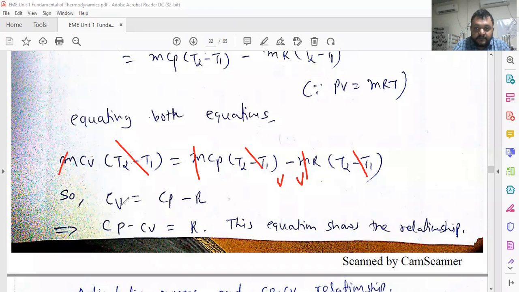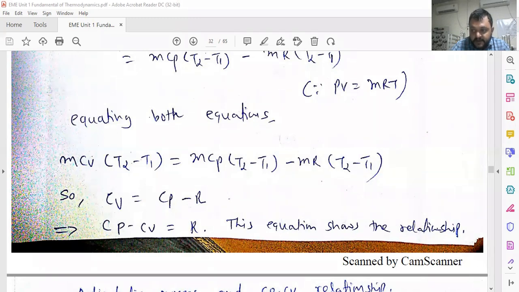So remaining is Cv is equal to Cp minus R, or Cp minus Cv is equal to R. This equation shows the relationship between Cp and Cv, where R is the gas constant, 0.287 kilojoule per kg Kelvin. In the last lecture we already discussed the gas constant. So, the relationship between Cp and Cv: Cp minus Cv is equal to R.